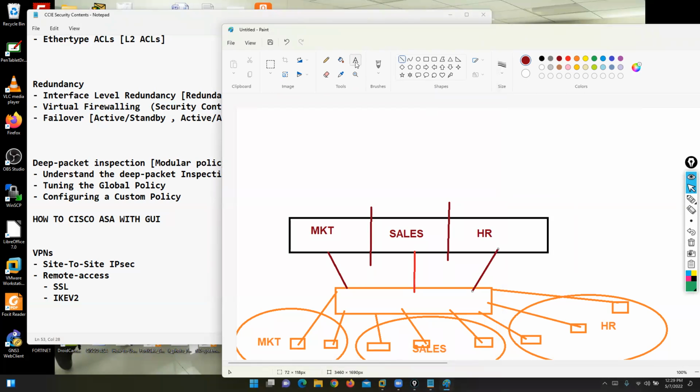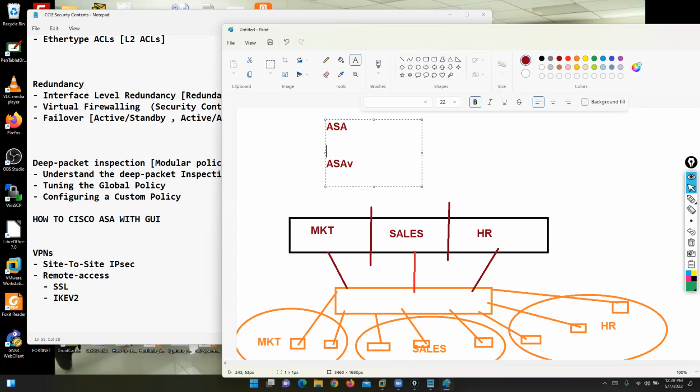In Cisco, we have this feature on both. For example, if you have a Cisco ASA, it means a physical box. Or if you have ASAv, it is a virtualized firewall.